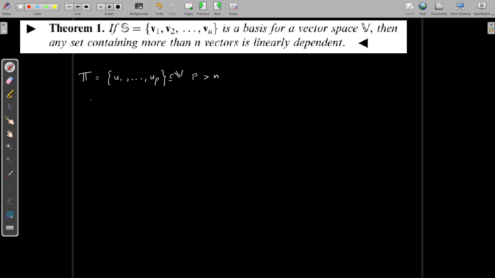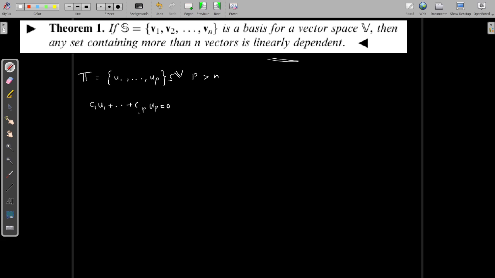To prove this, we need to consider the linear combination of the vectors u1, u2, etc., up. That is c1 times u1 plus etc. plus cp times up equal to 0. We will prove that not all these coefficients are 0. If all these coefficients were 0, we could say that u1, u2, etc., up are linearly independent. We need to prove that this is linearly dependent. So we can easily find a set of non-zero values for c1, c2, etc., cp, that is, not all ci's are 0, which satisfies this condition.